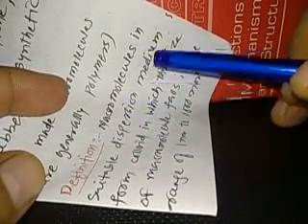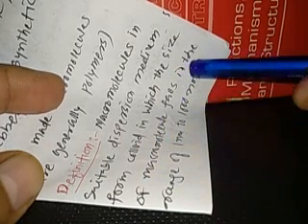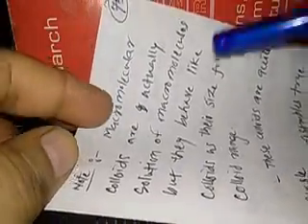Now we'll see the definition of the macromolecular colloids. Macromolecules in a suitable dispersion medium form a colloid in which the size of the macromolecule falls in the range of 1 nanometer to 1000 nanometer, which is the colloidal range. We have a special note.